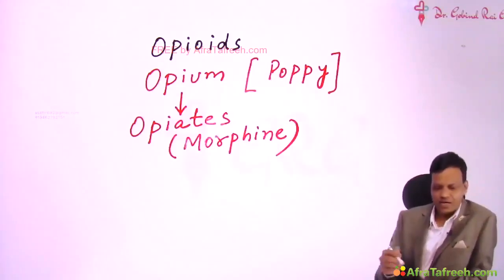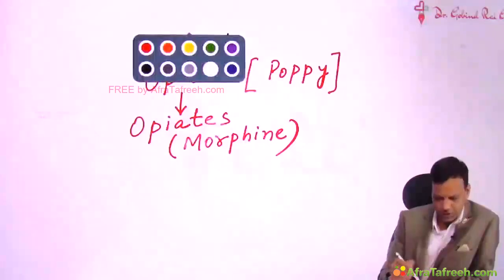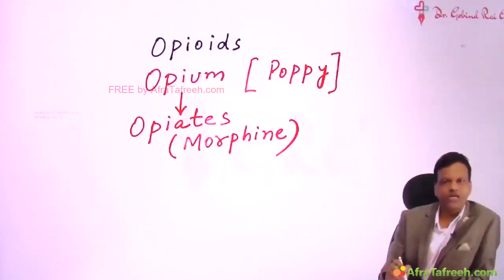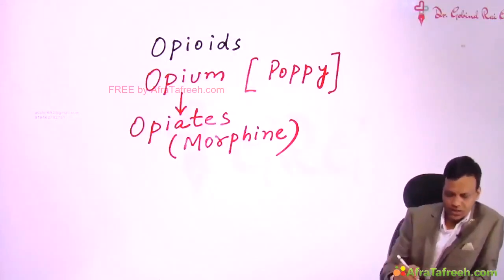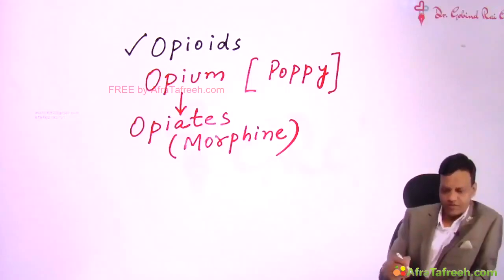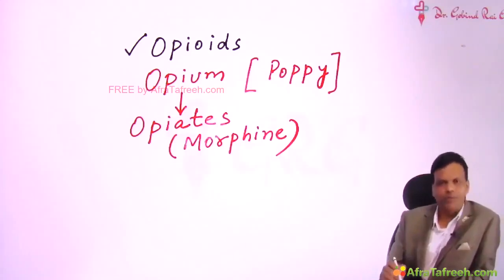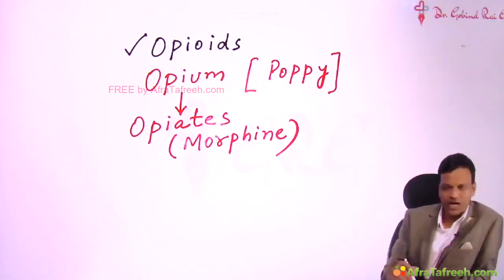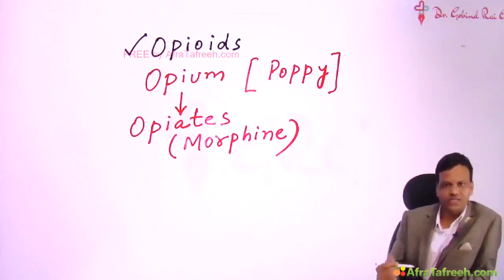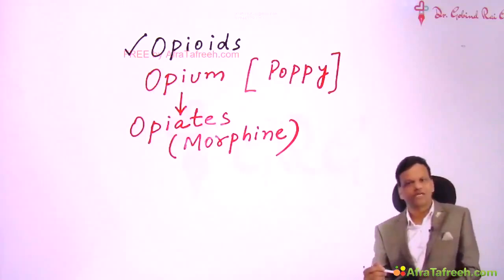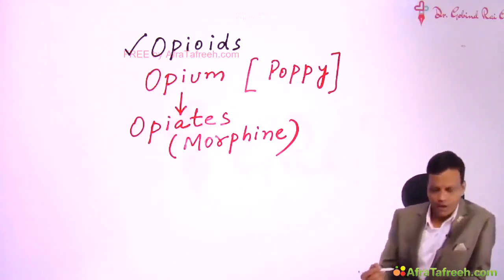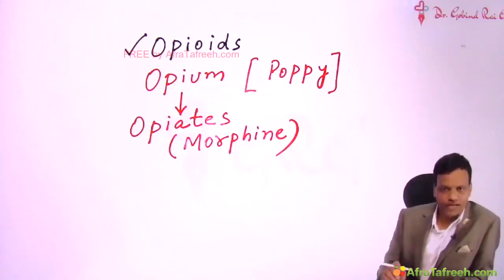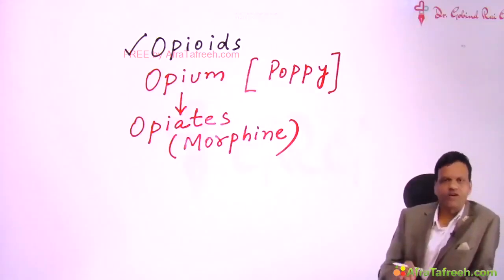Now, as we are concerned with the function, even if a drug is not obtained from opium, but it is working like morphine, those drugs are called opioids. The difference between opioid and opiate is, opiates are the natural substances which are present in opium, whereas opioids are all opiate-like substances. That means all morphine-like substances are called opioids. But for a substance to be morphine-like, first we need to know what morphine does.